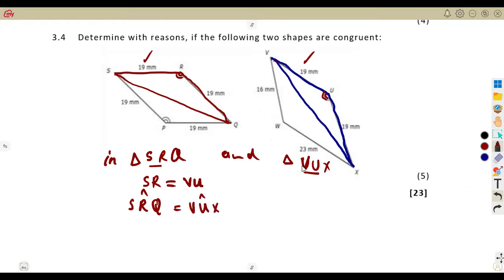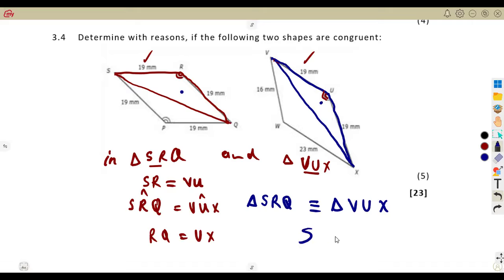VUX, they're equal. And also this 19 and this 19, which is the last pair that we have, which is RQ, is also equivalent to this UX. Which part are we considering there? Side, angle, side from the congruence. So in terms of being congruent, it is the triangle SRQ, which is congruent to triangle VUX. Not the complete shape, but these two triangles are the ones that are congruent.